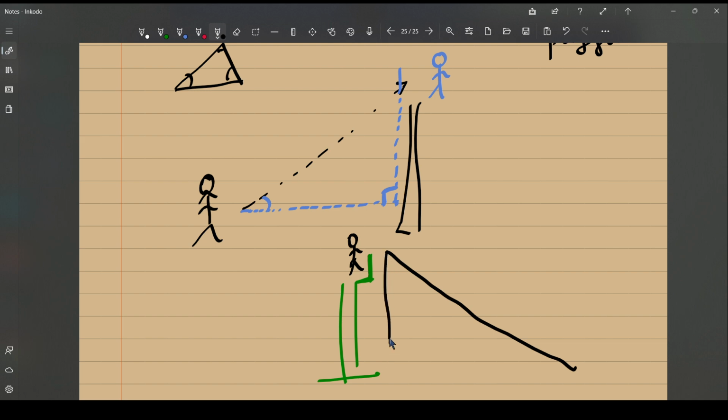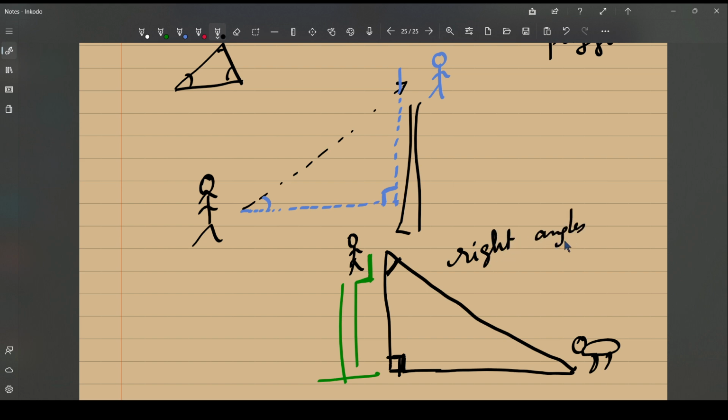So let me draw a line here. He makes an angle here, right? And maybe he is looking down at his pet dog here. So this is the dog. If you consider this to be the ground, an angle is made, and a right angle is created here in this triangle which we are visualizing. Now since we have joined all these distances which are involved, we have made a triangle which is also right angled. So we are talking about right angles here, right? We can visualize right angles in many situations.